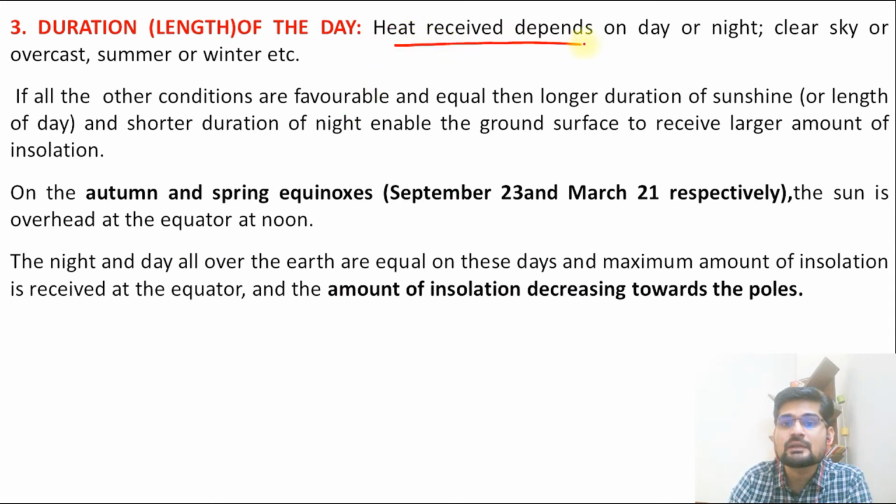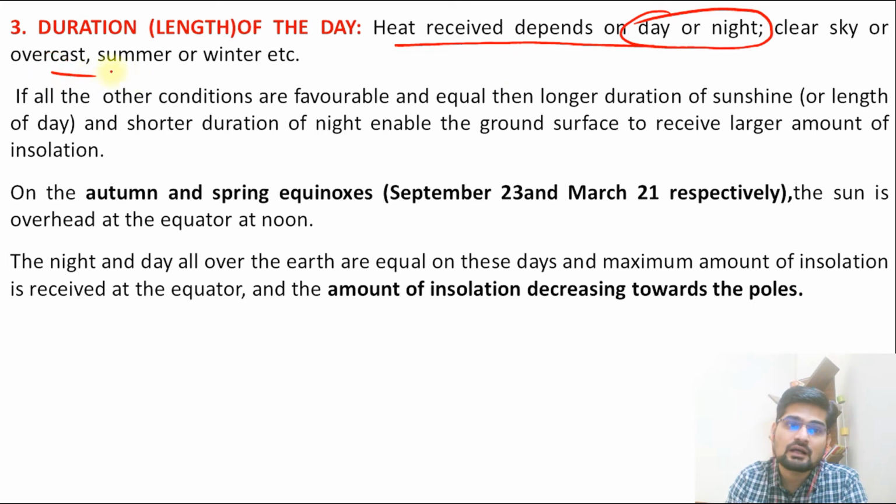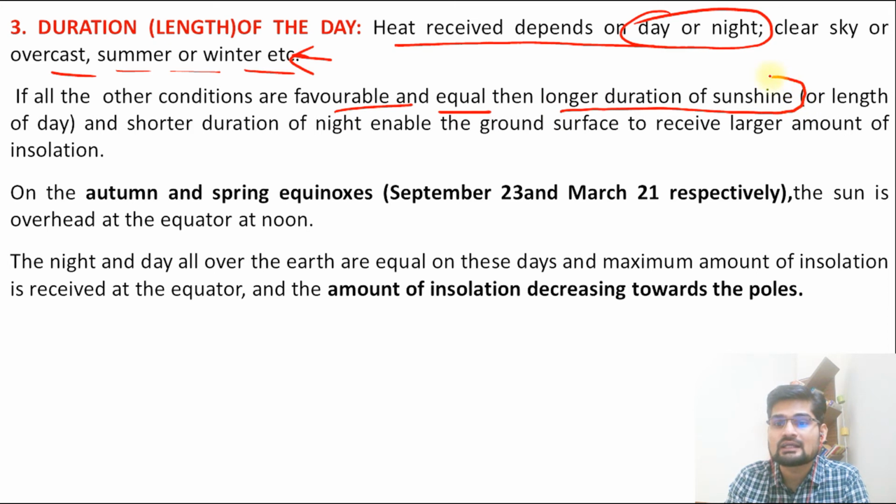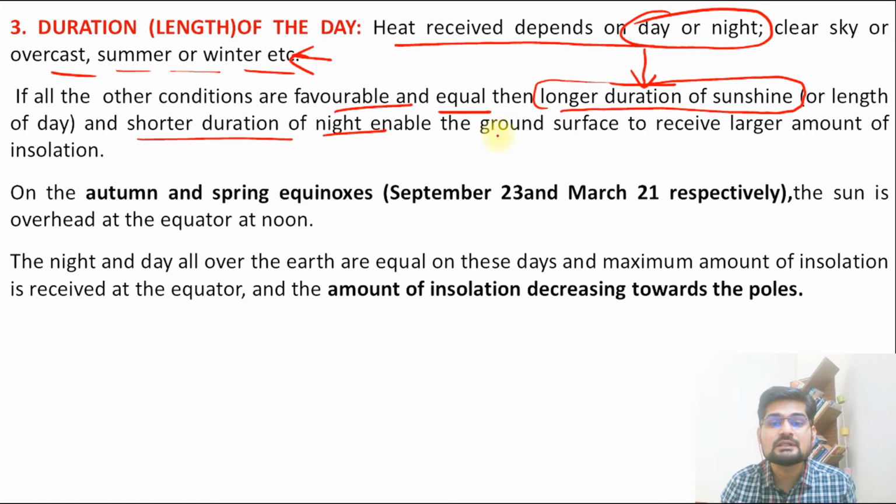Heat received depends upon the day or night factor, and clear sky, overcast, and summer or winter factor as well. So what happens now? Let's understand. If all the other conditions are favorable and equal, then longer duration of sunshine, that is where the day and night factor comes in, or the length of the day, and shorter duration of the night, will enable the ground surface to receive a larger amount of insolation.